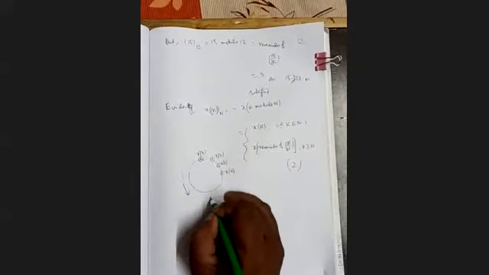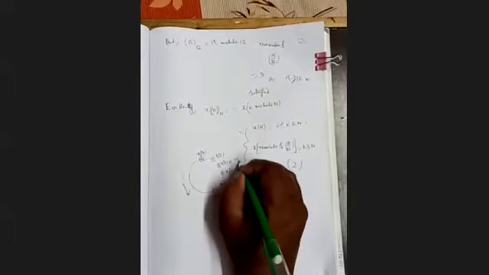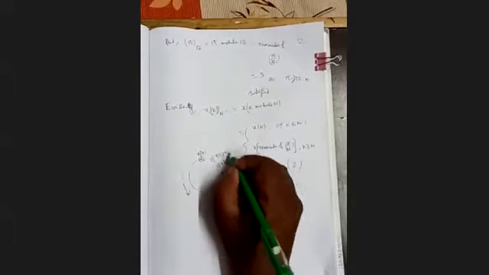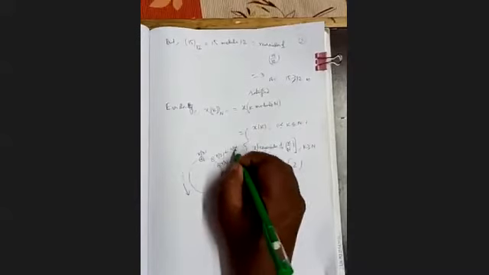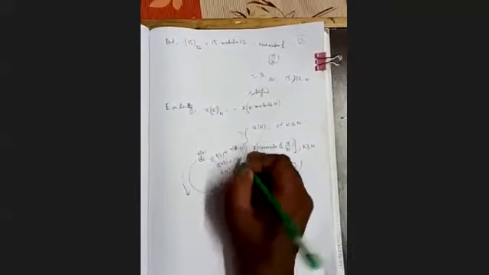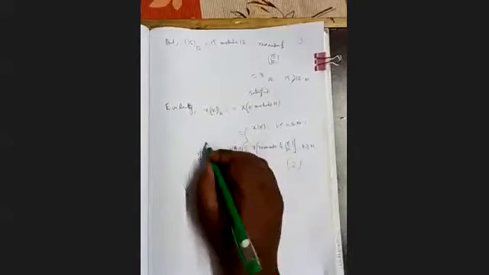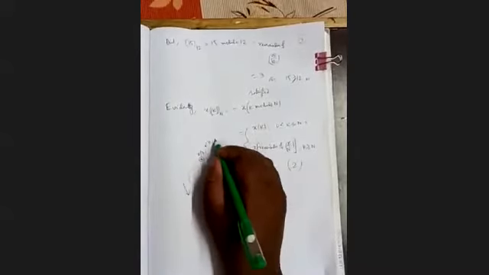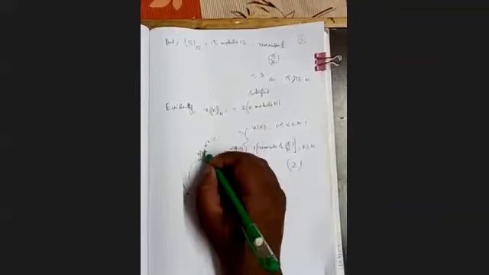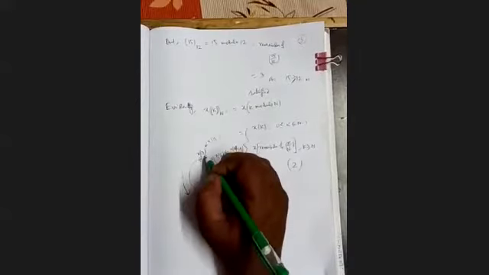Then x12, x13, x14, x15. So x15 means x3.